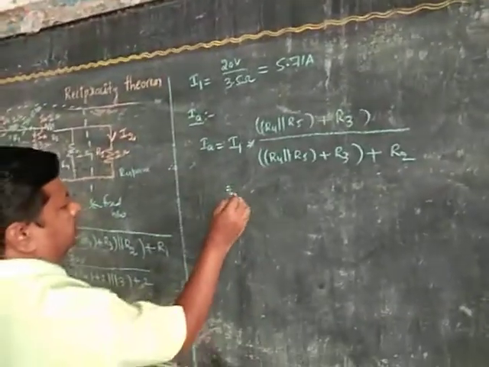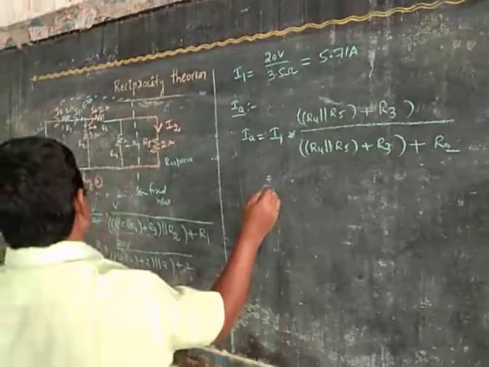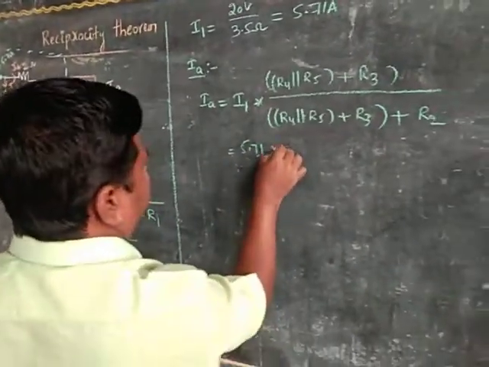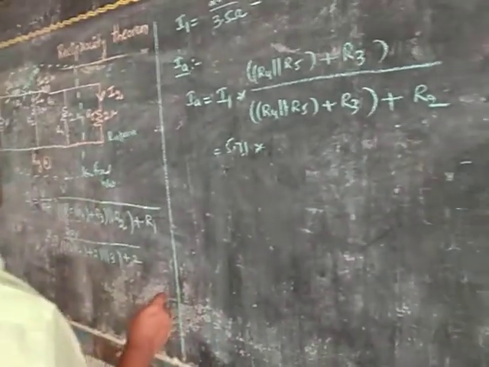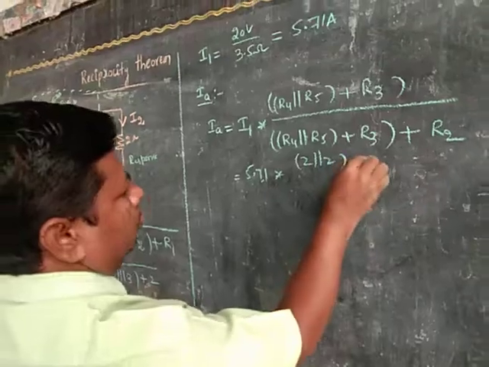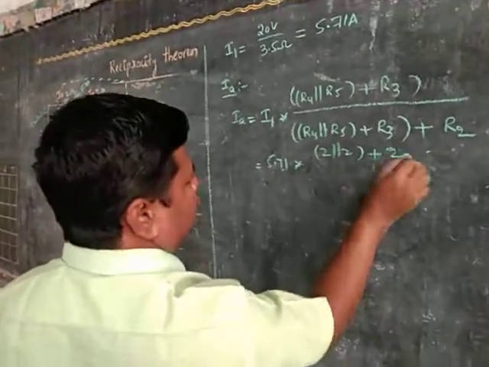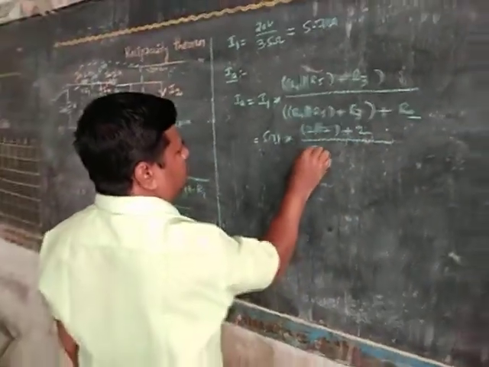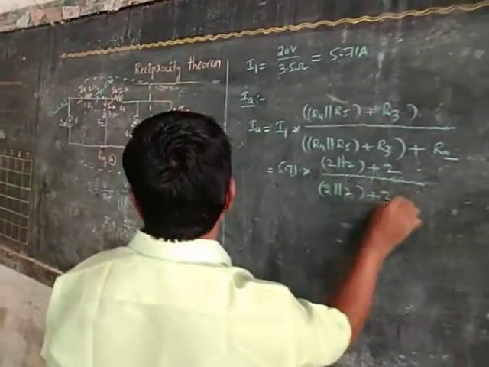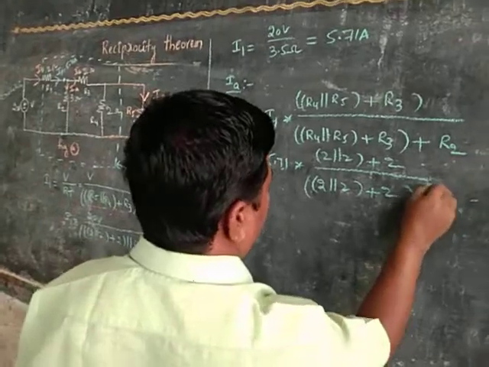Substitute values, I1 is equal to 5.71 into R4 parallel to 2 parallel to 2 plus R3, 2, by 2 parallel to 2 plus R3, 2, plus R2.